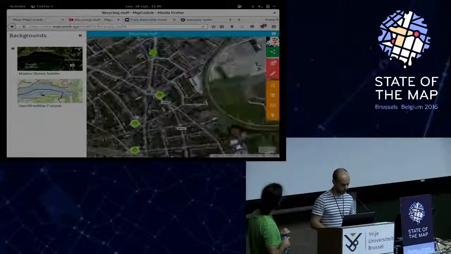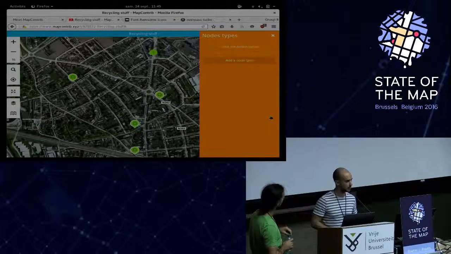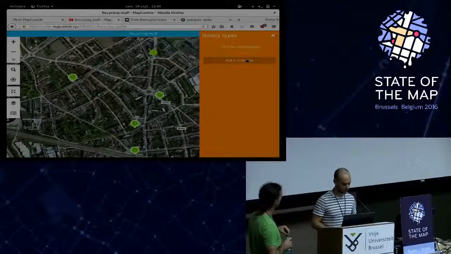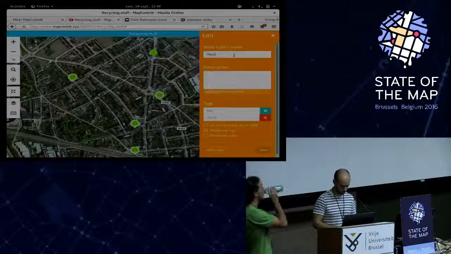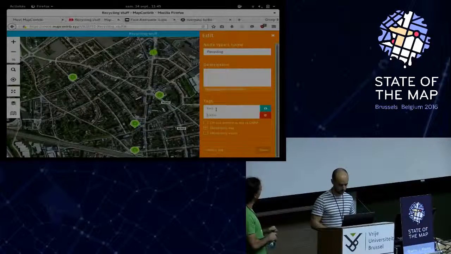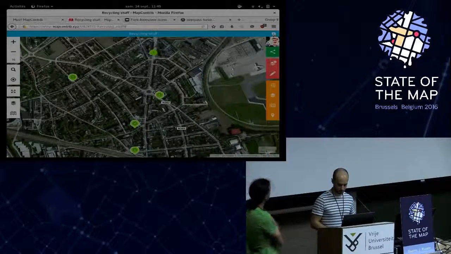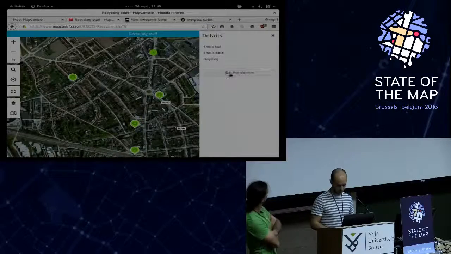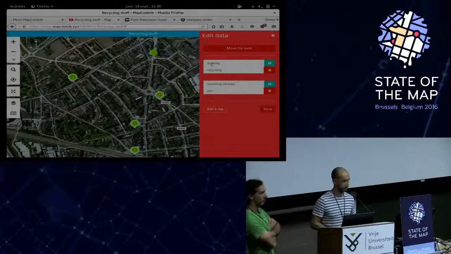And you can switch between it. And you can set presets to facilitate the contribution for users who don't know the required tag about the thematic. So you can add a node type, name it, with a description again, and set the tag and the value. For now, the contribution, as Vincent showed you, is a bit tricky because you need to know the tag and the value of all the things.